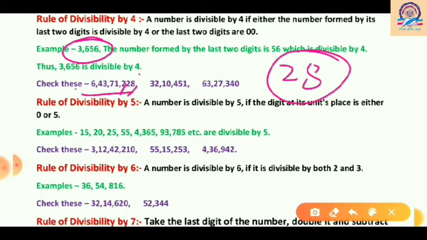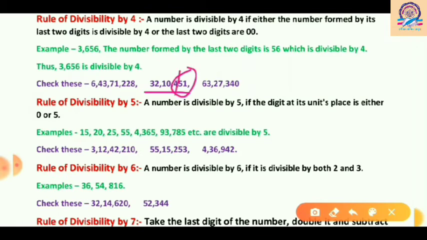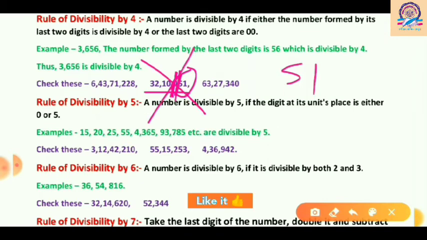So the whole number will be divisible by 4. Now come to the next number, that is 32,10,451. Here the last 2 digits are 51, and 51 is not divisible by 4. So this whole number will not be divisible by 4.